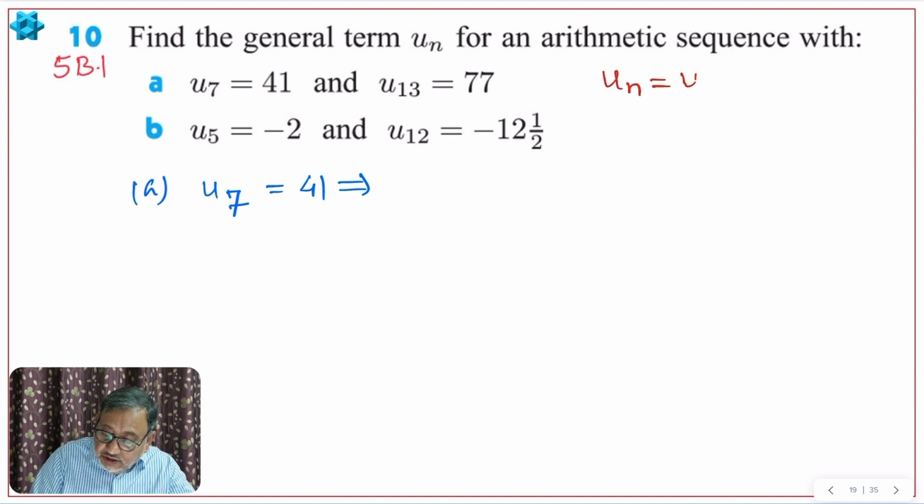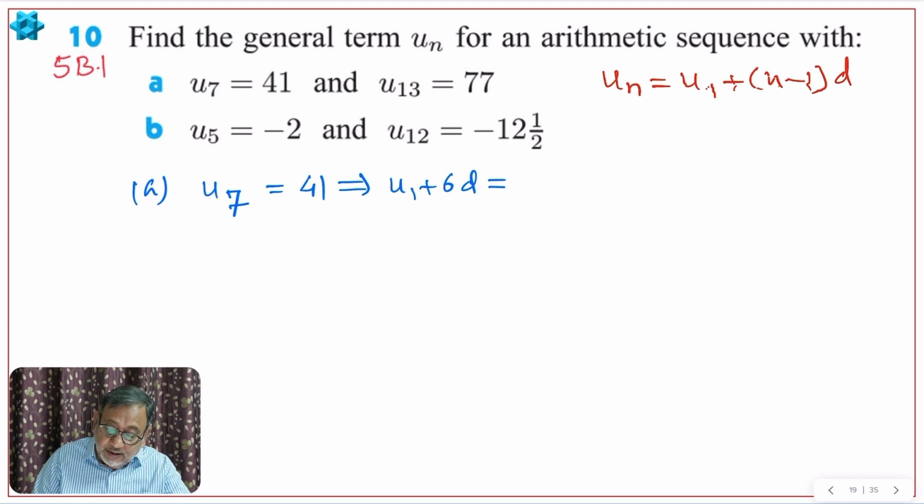Un is U1 plus n minus 1 D, isn't it? Yeah, this is the formula. So U7 means U1 plus 6D, because D is 1 less than the term number, I told you already. So 7th term will have 1 less D, okay? And this is equal to 41. This is equation 1.